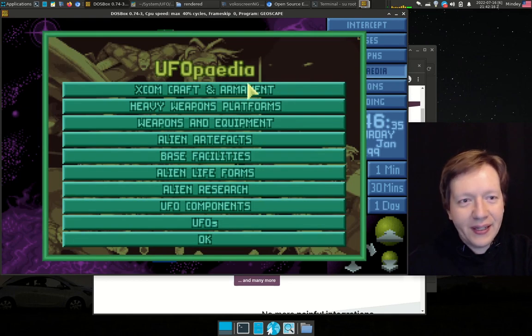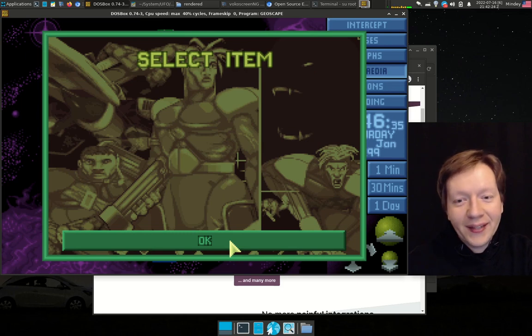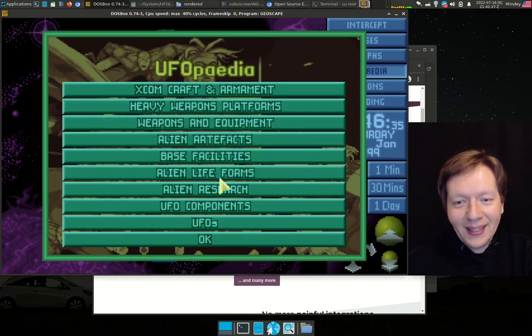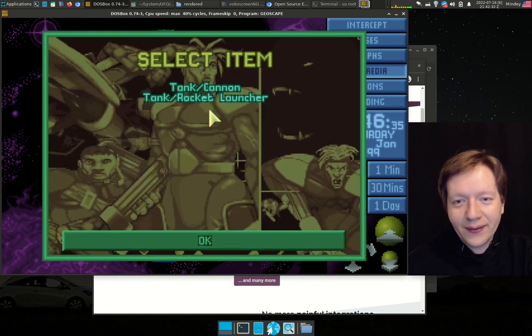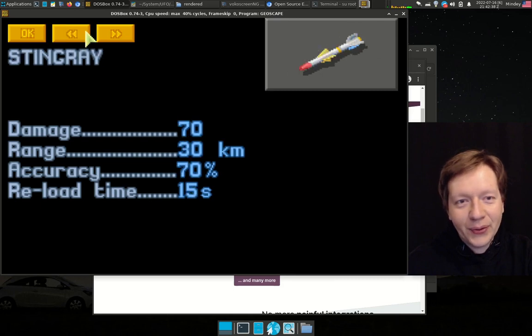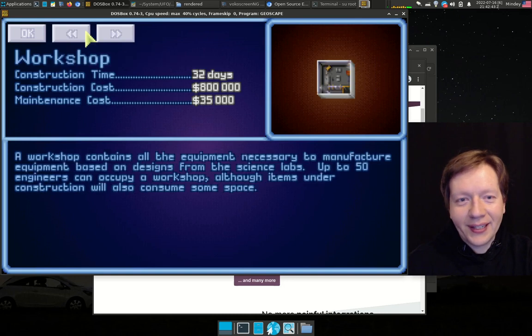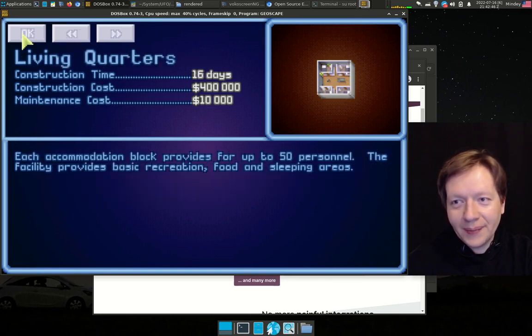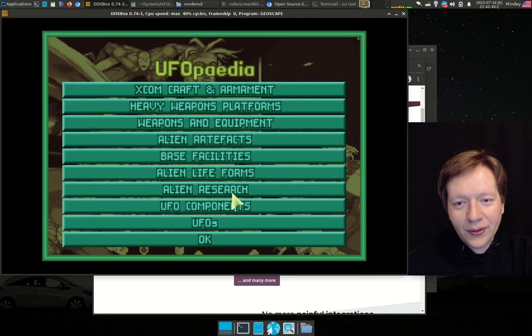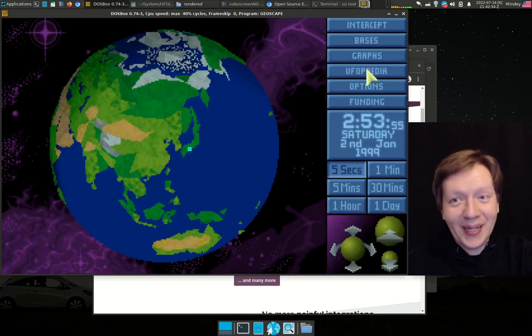And then there's a knowledge base about the aliens and alien life forms. Since we didn't have the alien containment facility at the time when the alien was captured, we did not have any items to look at. But if you look at, for example, weapons, we can see various weapons at our disposal, and all those facilities. Everything's a bit documented: what laboratories are, what workshops are, what living quarters are, and so on. So this UFOpedia, so to speak, is like a Wikipedia of the UFO Enemy Unknown game.